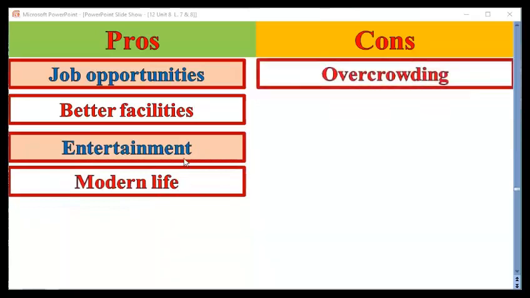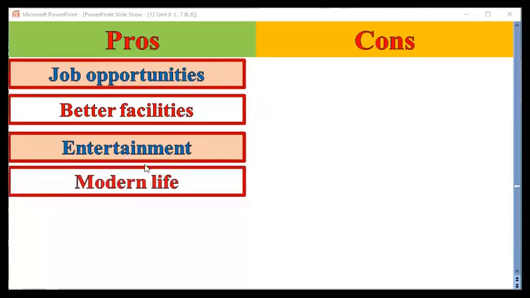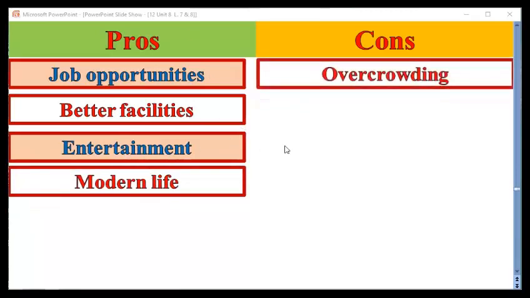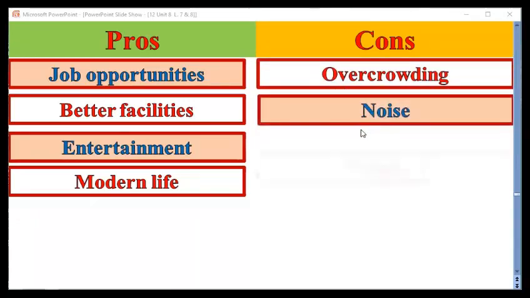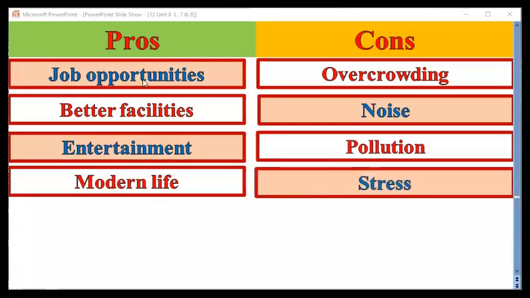So these are the advantages of living in a city. We can find job opportunities, better facilities, entertainment in addition to modern life. Cons, disadvantages: overcrowding, noise, pollution, and we have stress.